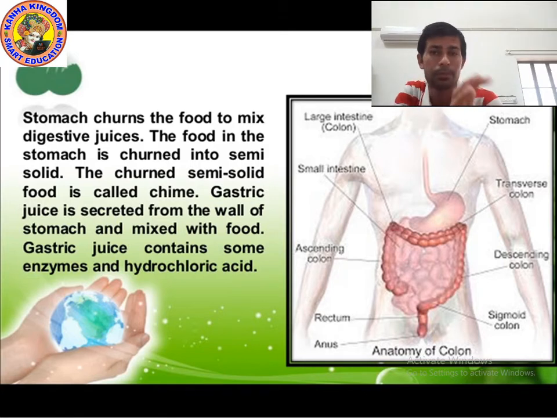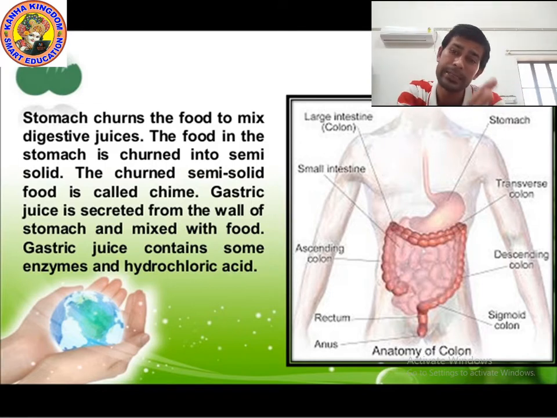What are the things present in gastric juice? In gastric juice, enzymes are present and hydrochloric acid is present. Dear kids, hydrochloric acid is a very dangerous acid. It kills the bacteria which come with food.